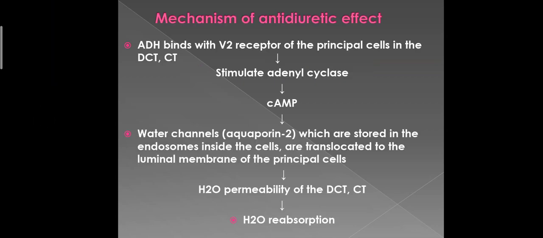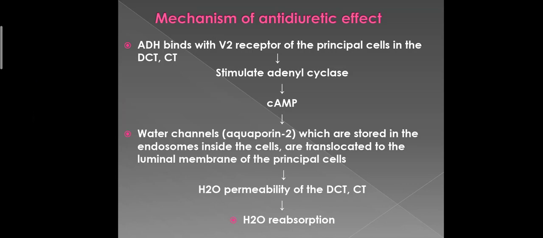ADH is a polypeptide hormone released from the posterior pituitary gland. Polypeptide hormones are water soluble, not lipid soluble, so they cannot cross the cell membrane. The receptors of these hormones are located on the cell membrane, and these hormones act through second messenger systems, G protein second messenger systems.